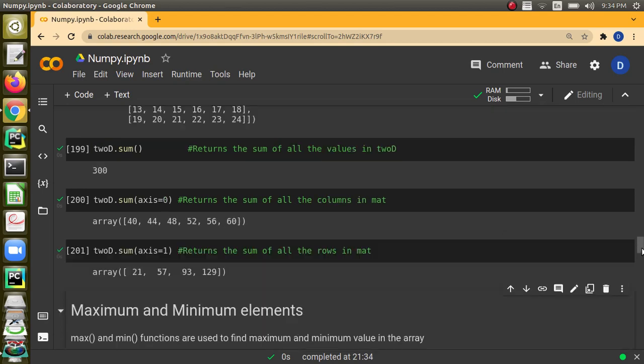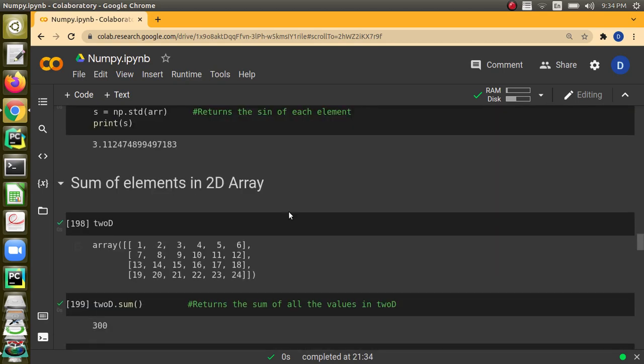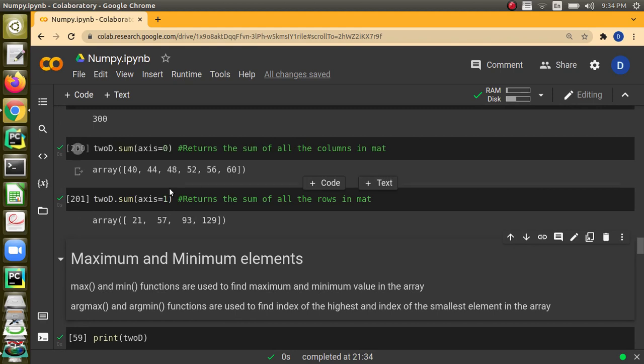We can just verify it. For axis equal to 1, it is just adding along the columns: 3, 6, 10 and then 15, 21. That's what we will get. And when I give axis equal to 0, it will add along the rows. So 13 plus 7 will be 20, 21 and 40. When you see the first element, 40, here it is 21. You can just work out and see. This Jupyter notebook will be shared again on GitHub and the link will be given in the description box.